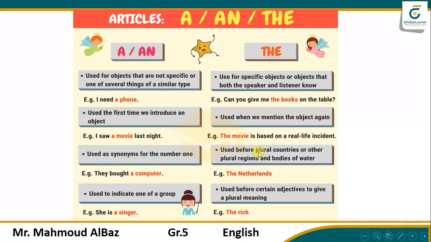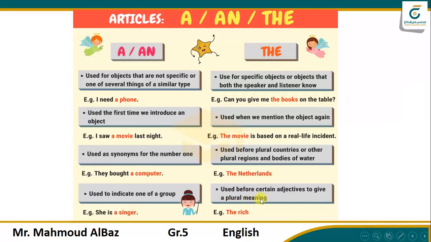And "the" is used before plural countries or plural regions and bodies of water, like when you say the Netherlands, or when you like to say the sun, the moon, the earth, the Nile River, and mountains, the Andes, the USA, by the way, the UK, the UAE. And when we use a and an, they are used to indicate one of a group, she is a singer. When you use professions or jobs, a teacher, an engineer, a doctor, I have to use a or an.